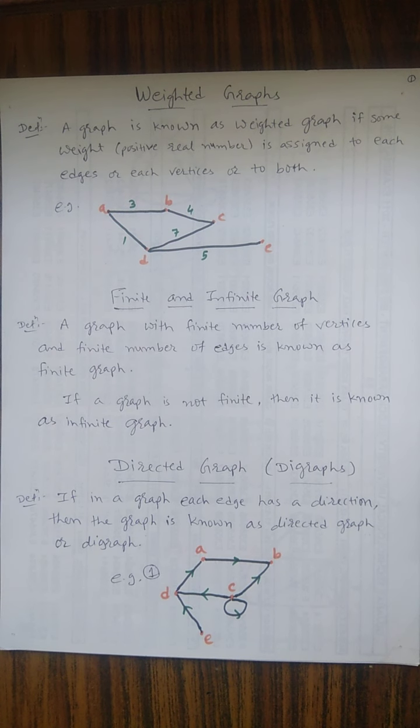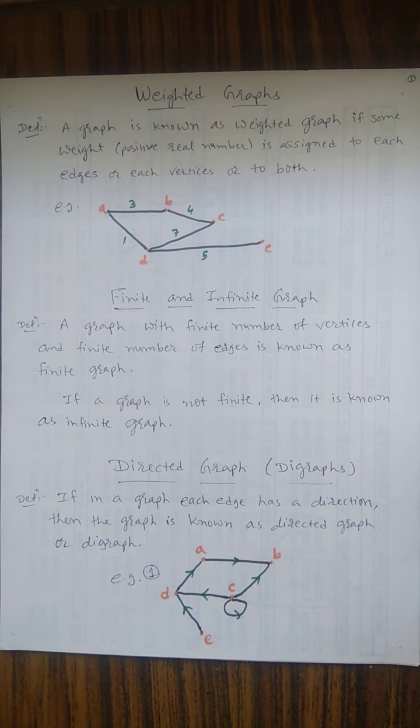Dear students, today we discuss the weighted graph. A graph is known as a weighted graph if some weight, that is a positive real number, is assigned to each edge, or each vertex, or both. If a value is assigned to each vertex or edge, then we can say that it is a weighted graph. So in a weighted graph, each vertex or edge has some weight. These types of graph are called weighted graphs.